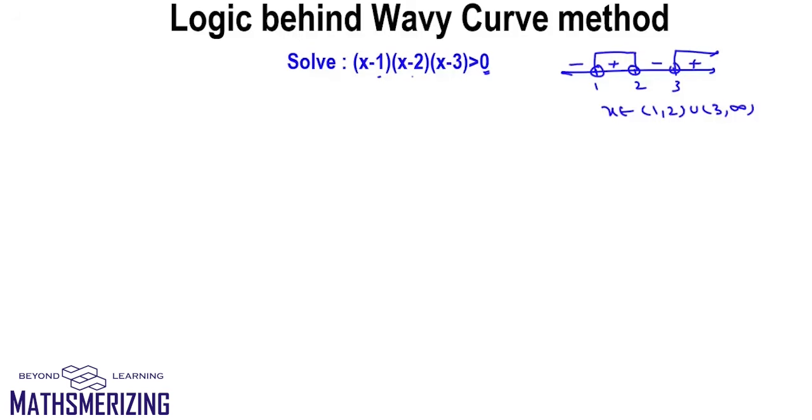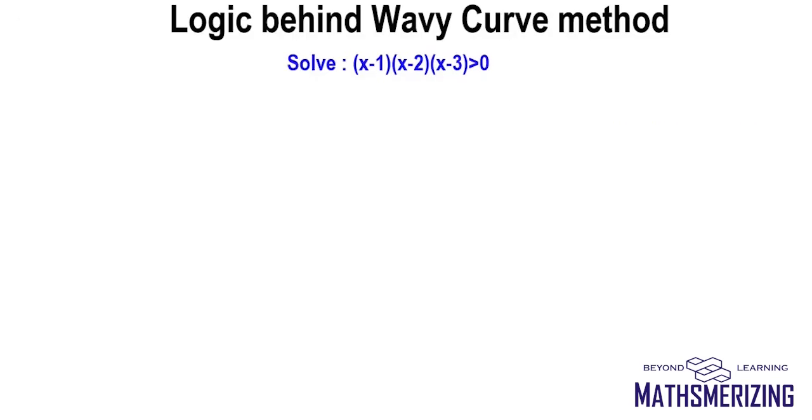We'll look into all the 5 steps in the wavy curve method and try to examine why we do what we do. Solve (x minus 1)(x minus 2)(x minus 3) greater than 0. The right hand side is already 0, and it's already factorized. So I'll take a number line and mark the points 1, 2 and 3.